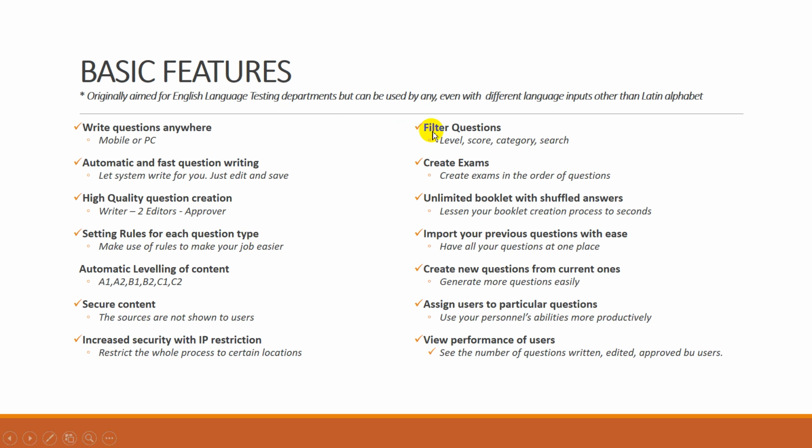In the question bank, you can filter your questions based on their difficulty levels, their scores, their category, and you can even search for particular phrases or words to be found in the questions. You can create your exams in the order of questions and you can create unlimited booklets. This is really important if you are preparing for paper-based exams. You can create unlimited booklets with shuffled answers. This way you will save another great time on that basis.